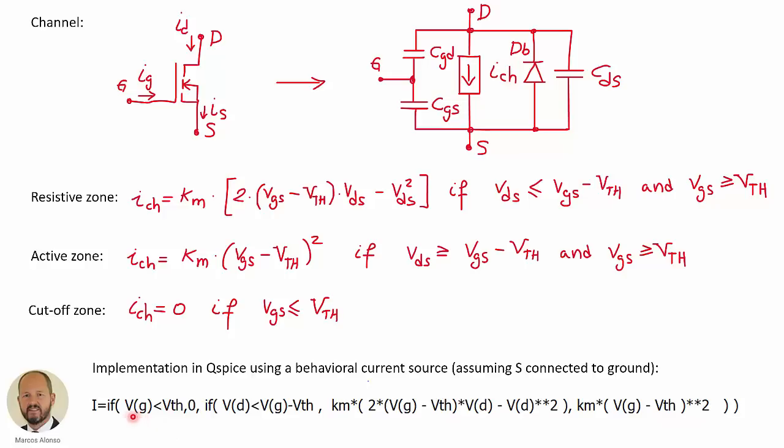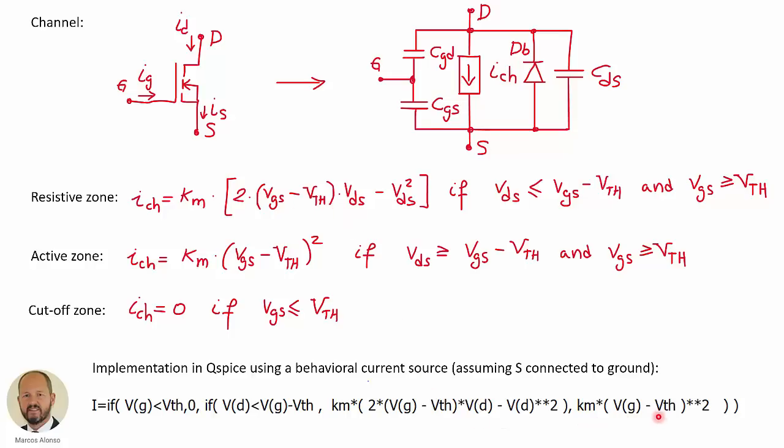So we start here: if the control voltage, the gate voltage, is lower than the threshold, the current through the channel is 0. And if not, then we have this other if statement that generates this behavior in these two zones. For this, we compare the drain voltage with the gate voltage minus the threshold value, and in this case we generate this expression, and if not, we generate this other expression.